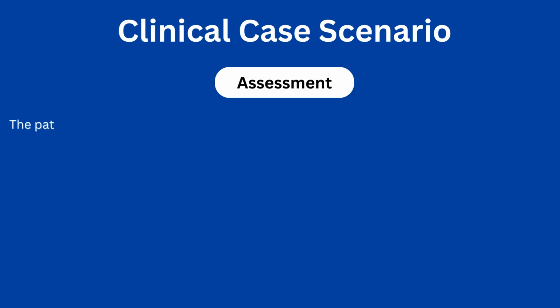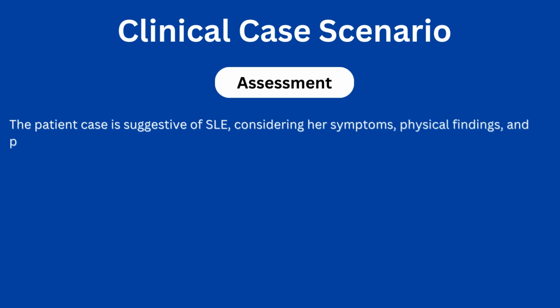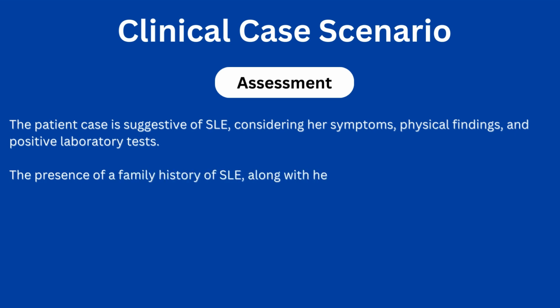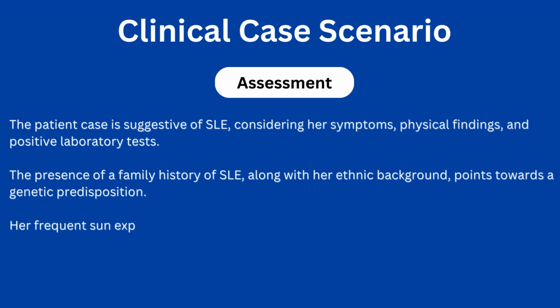C4. So our assessment for this case: this is a patient with clinical presentation suggestive of systemic lupus erythematosus, considering symptoms, physical findings, and positive lab tests. The presence of family history, along with her ethnic background, points toward a genetic predisposition. Her frequent sun exposure and the resulting skin rashes indicate environmental factors like ultraviolet rays.